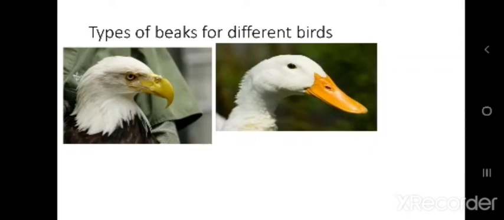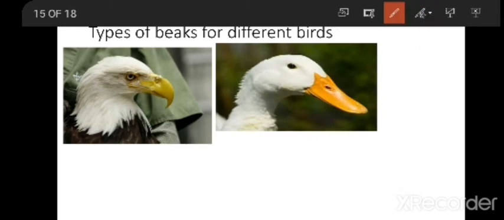Hello all. In the last class we have seen about different body parts used in collection of the food. Now we are going to see types of beaks for different birds. If you see here, there are so many birds present and they have different types of beak. And you will be knowing why the birds have different types of the beak.